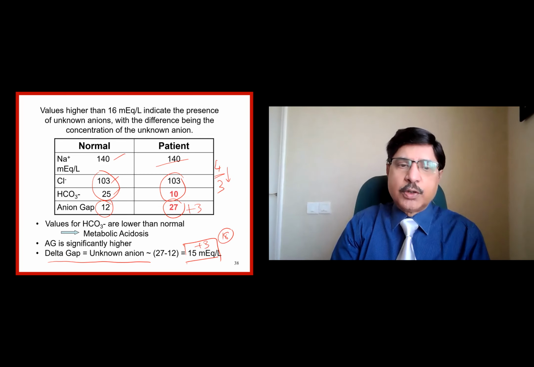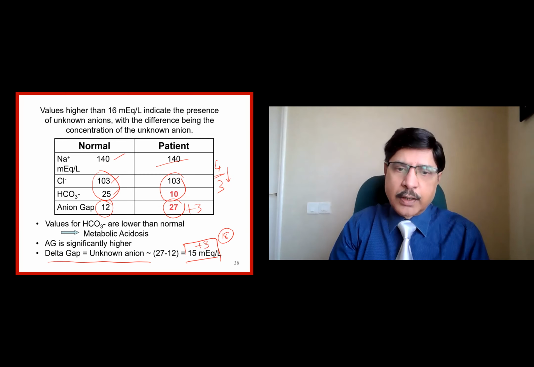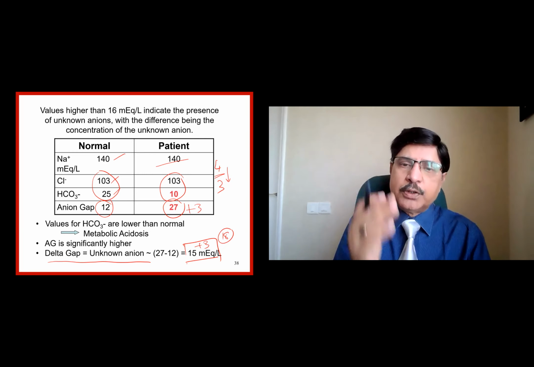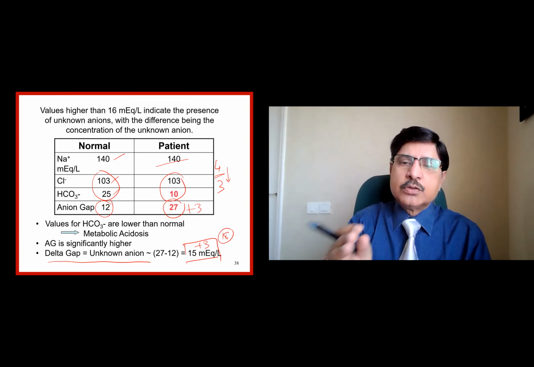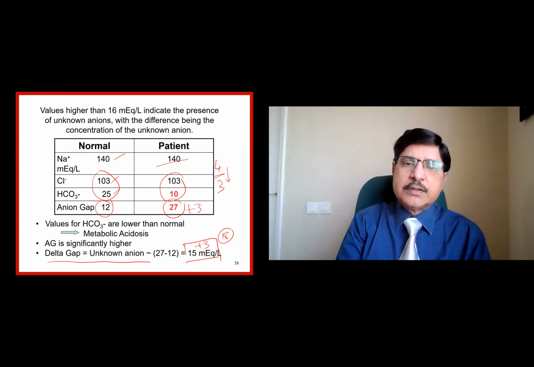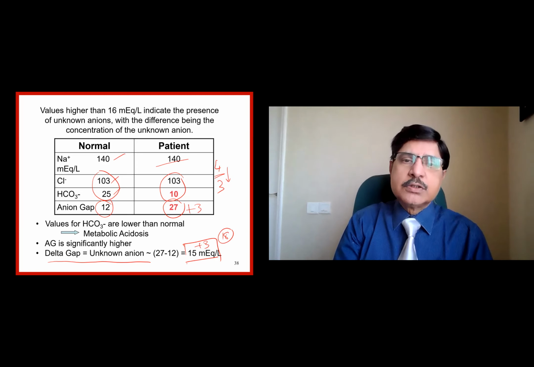So what do you do? First you get the anion gap, then you do the corrected gap, then you do the delta gap. What is the delta gap? The observed anion gap minus what should normally be there, which is 12. So that is the delta gap. Why is it required? That is essential to know whether the patient we are dealing with has anion gap acidosis or non-anion gap acidosis.